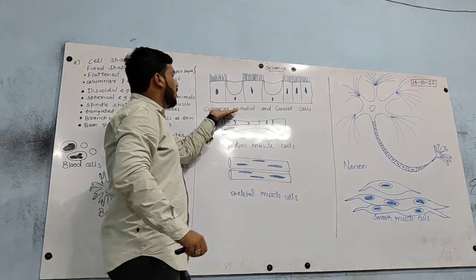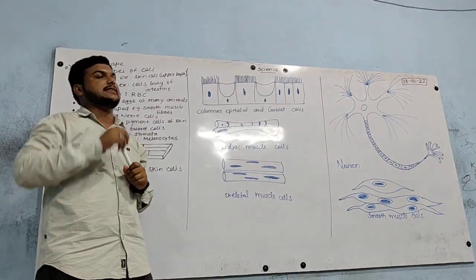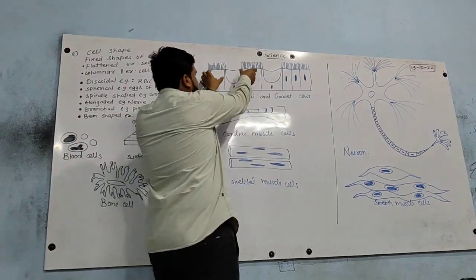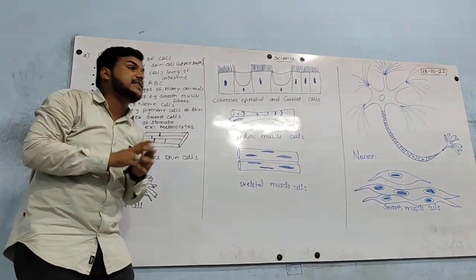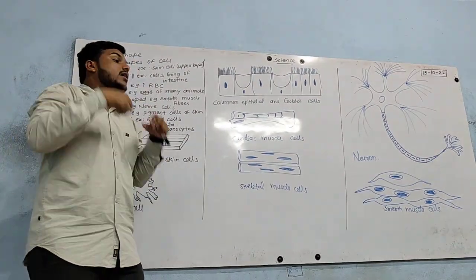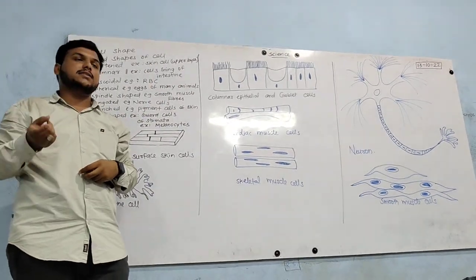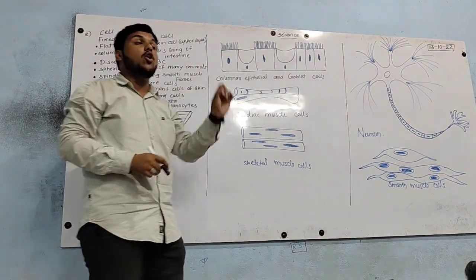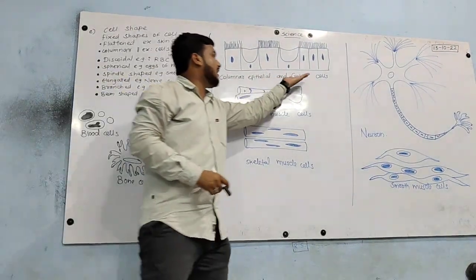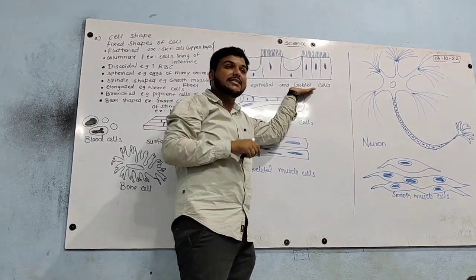If you see columnar epithelium and goblet cells, they are actually cup-like cells. If you see, these columns are there. Columnar epithelium, where are they present? They are present in the digestive tract, inner lining of intestine, alimentary canal. Columnar and goblet cells. Goblet cells, whenever the stem cells are produced, at that time they are said to be goblet cells.